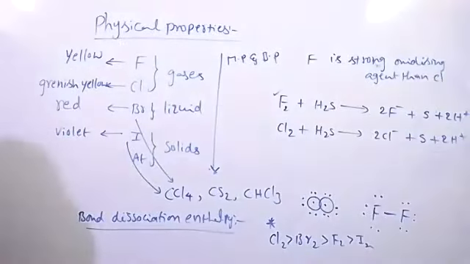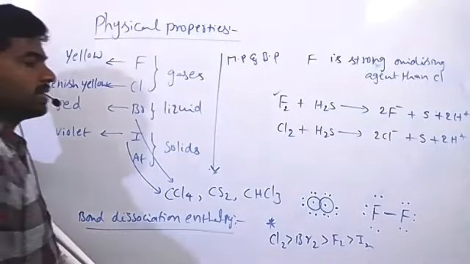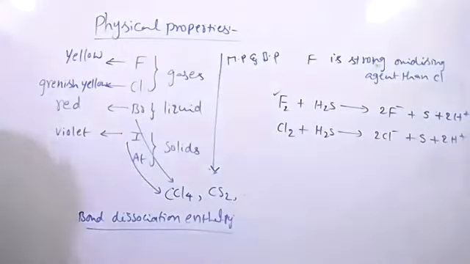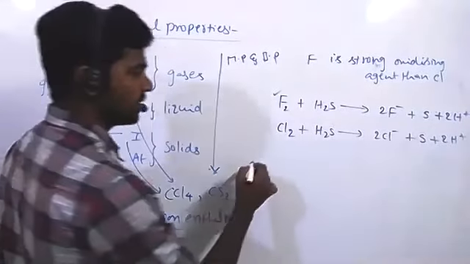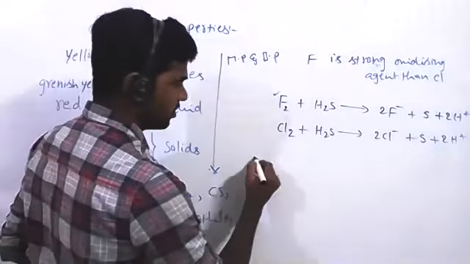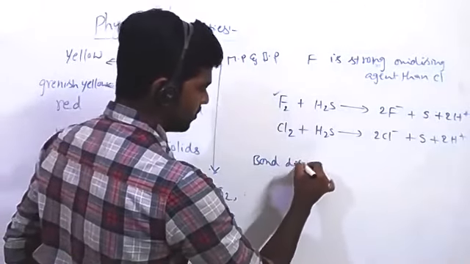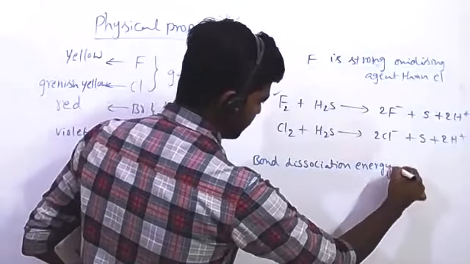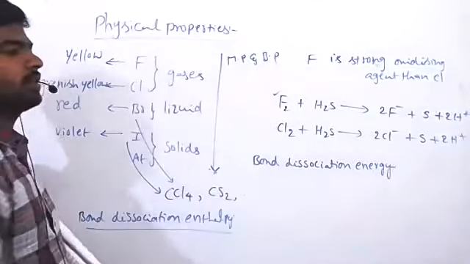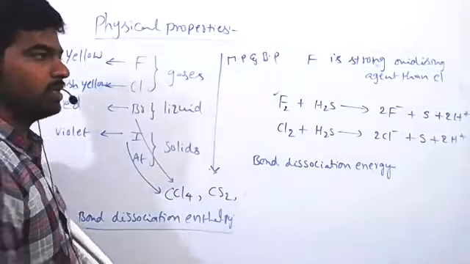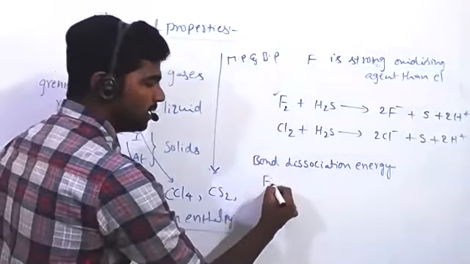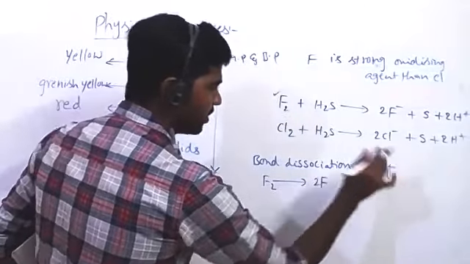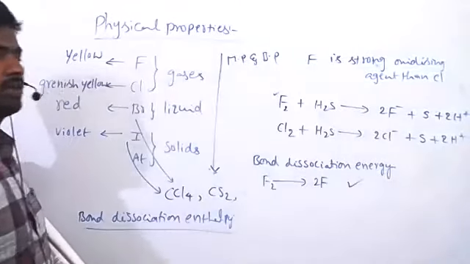A substance acting as a good oxidizing reagent means some factors are affecting. First one, bond dissociation enthalpy. We know fluorine has a low bond dissociation enthalpy, meaning the fluorine molecule easily converts to fluorine atoms. This supports it acting as a good oxidizing reagent.